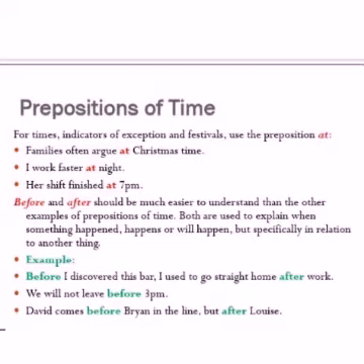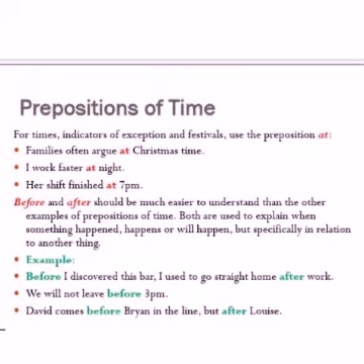And when is the preposition at used? For times, indicators of exception and festivals, use the preposition at. For example, families often argue at Christmas time. When it is particular times and festivals, use the preposition at. I work faster at night, to indicate the exception. Her shift finished at 7 p.m. So whenever we use a clock time, the preposition at is used.